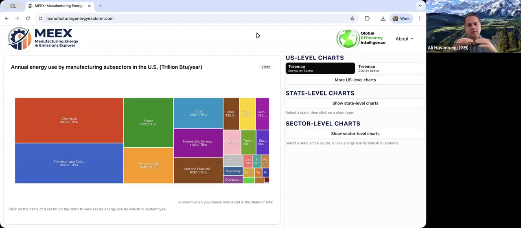But then we go one or two levels actually deeper. At the state level, such manufacturing energy use data are basically not available. And we have used some credible resources. For example, from NREL, they had done a study where they estimated the manufacturing energy use data at the county level, and we aggregated at the state level. But those data were for 2014.